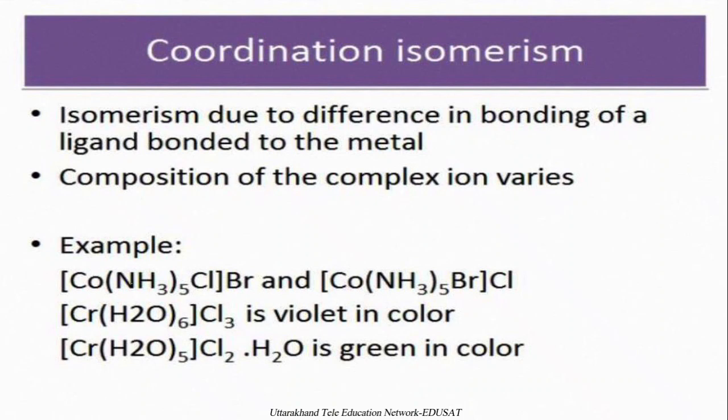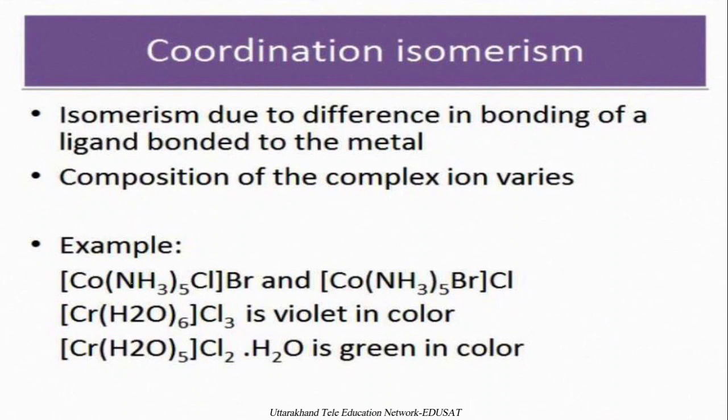For example, this hexa-aqua complex of chromium is violet in color, whereas this penta-aqua complex of chromium is green in color. This is the major change that we can observe with our eyes, that is of color. Here we are getting a change in color and we are observing it directly with the naked eye. So coordination isomerism may affect an important property.